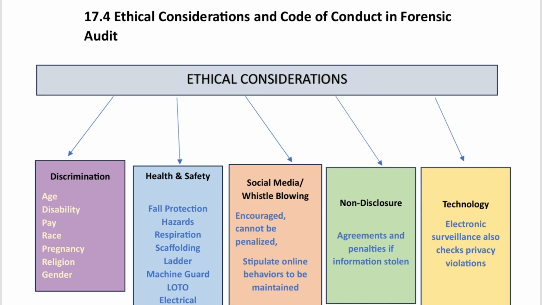Lockout refers to the area where the energy device, where things could be manipulated and the safety is at high risk, is locked out, and the place where it affects, a tag is tied to that area, that is known as tagout. And electrical wirings and all should be proper. Apart from this physical health and safety, in the 2019 report, psychosocial risk is also prevalent, that is mental breakdown, stress and fatigue among the employees. So those considerations are also to be given in forensic audit.